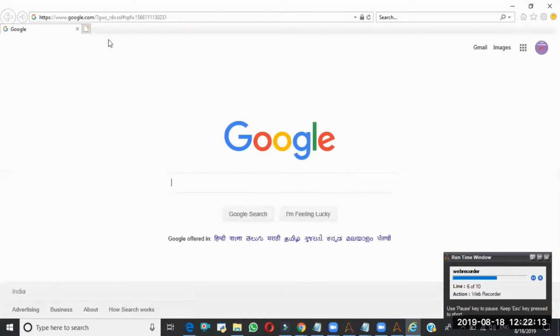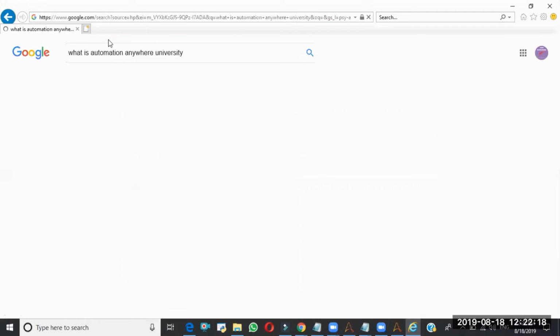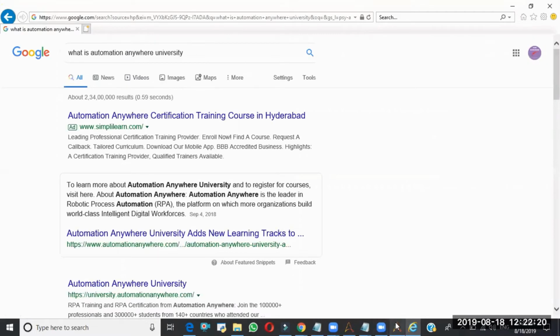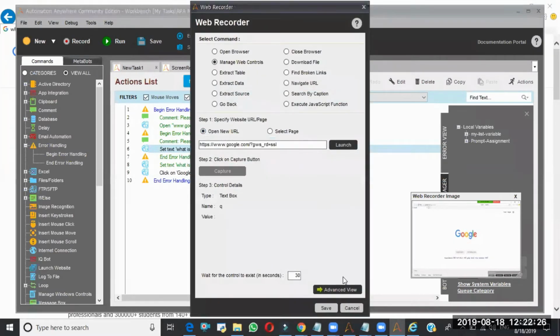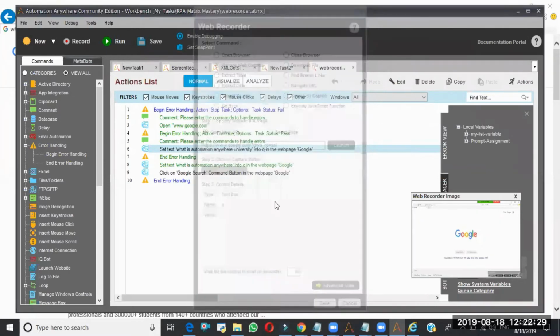Okay, it's opening automatically. Let me check. Here it has this feature, so let me disable this one as well.